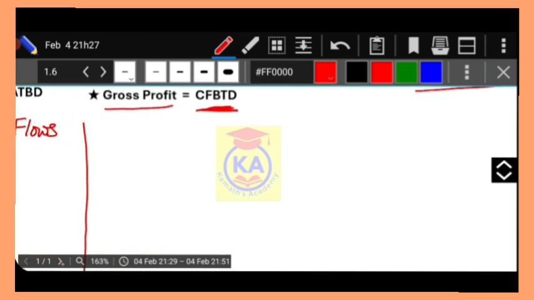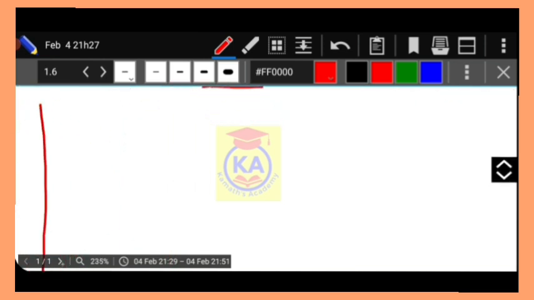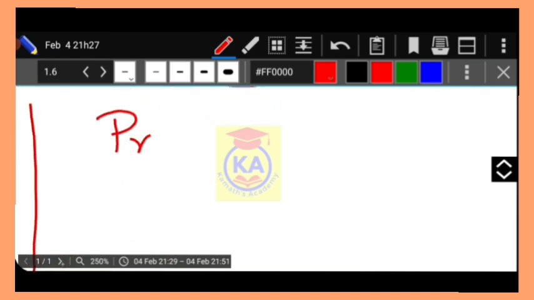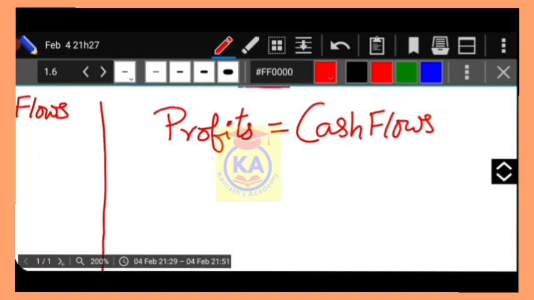Now similarly, when you use the word profits in place of cash flows, the format will look like this. Here also there is no change, only the name will be changed, and all other things will remain the same.